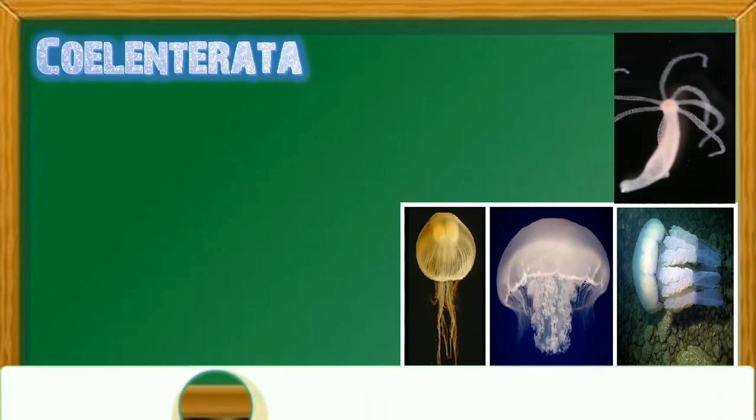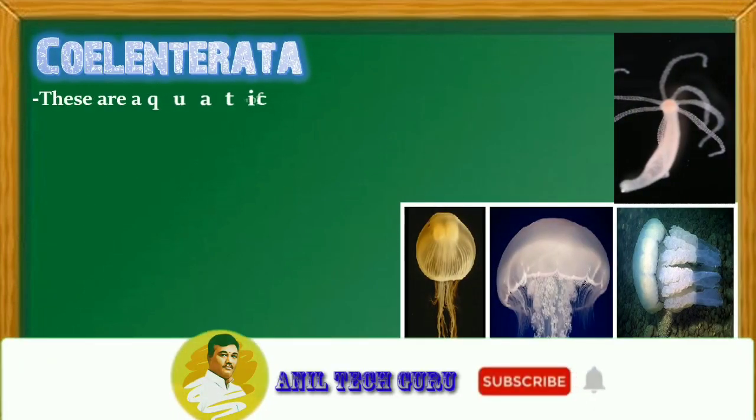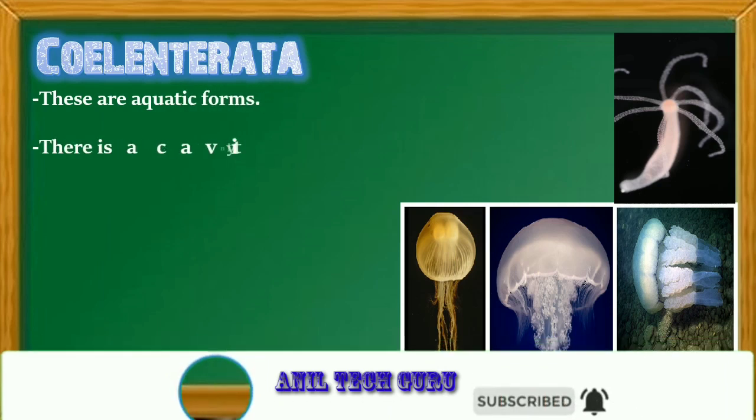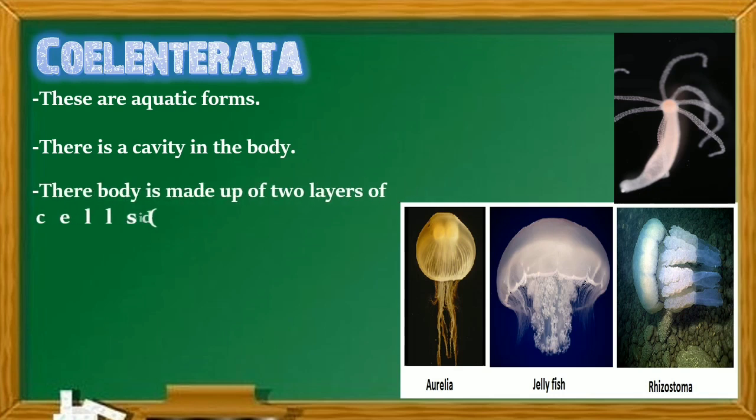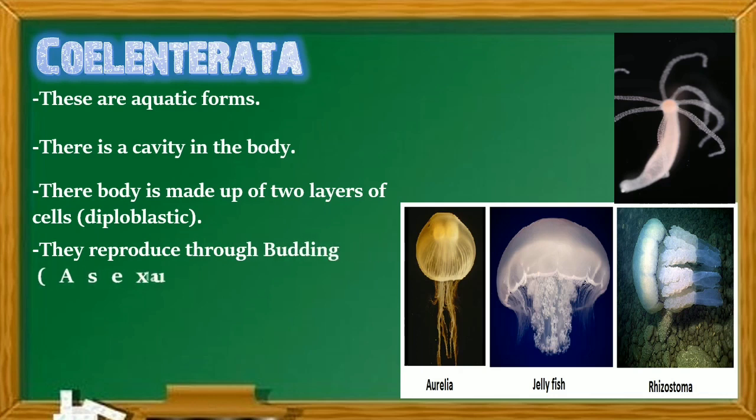Now we are going to discuss Coelomata or Cnidaria. These are also aquatic forms. There is a cavity in the body. Their body is made up of two layers of cells, so that's why it is called diploblastic. They reproduce asexually through budding.